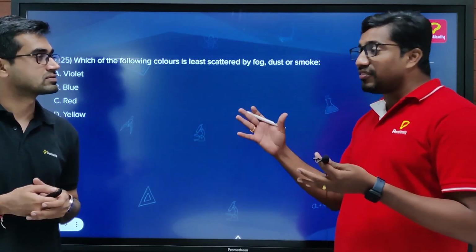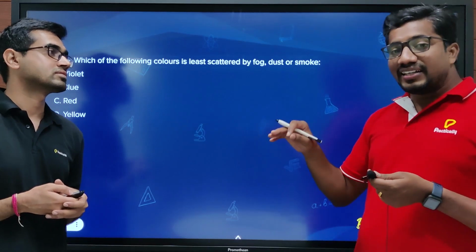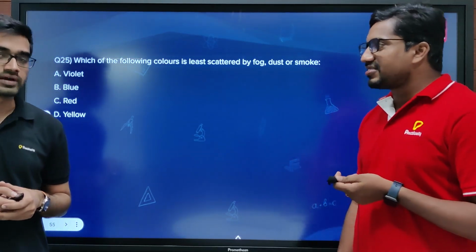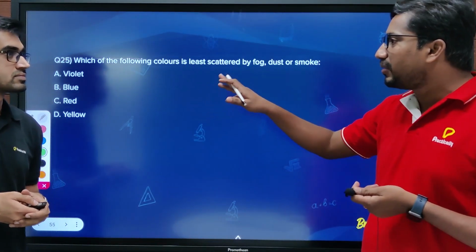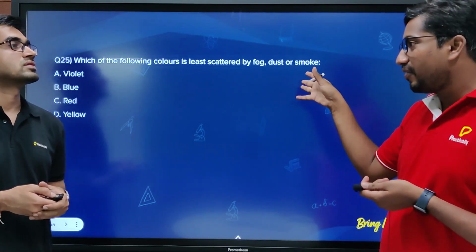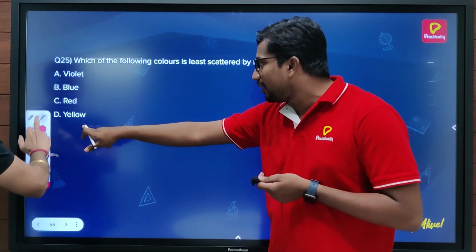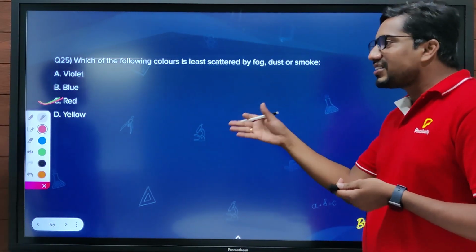In that also, the light will be scattered with respect to the wavelength of the color. The light color which is having the least wavelength will be scattered most always. So then they said least scattered, nothing but inversely proportional to the wavelength. So more wavelength, red color, will scatter least here as it is having more wavelength.